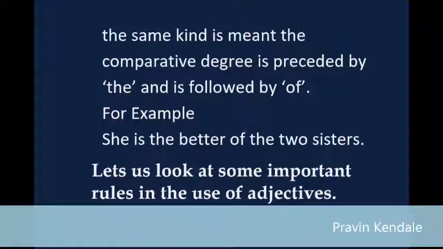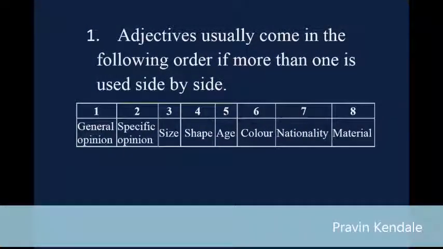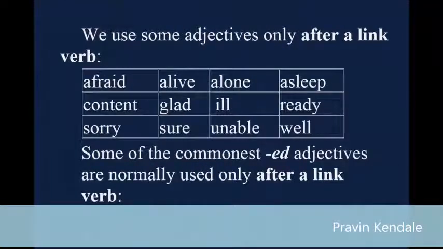Let us look at some important rules in the use of adjectives. 1. Adjectives usually come in the following order if more than one is used side by side: 1, 2, 3, 4, 5, 6, 7, 8. General opinion, specific opinion, size, shape, age, color, nationality, material. We use some adjectives only after a link verb: afraid, alive, alone, asleep, content, glad, ill, ready, sorry, sure, unable, well. Some of the commonest adjectives are normally used only after a link verb.